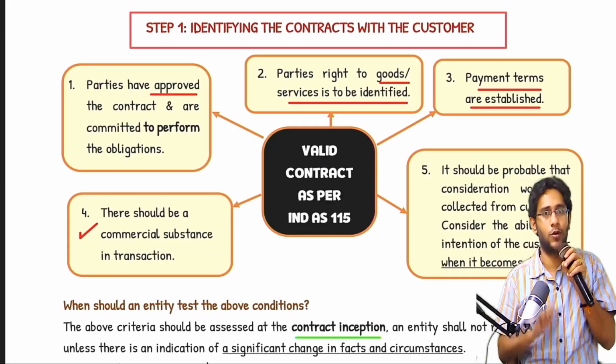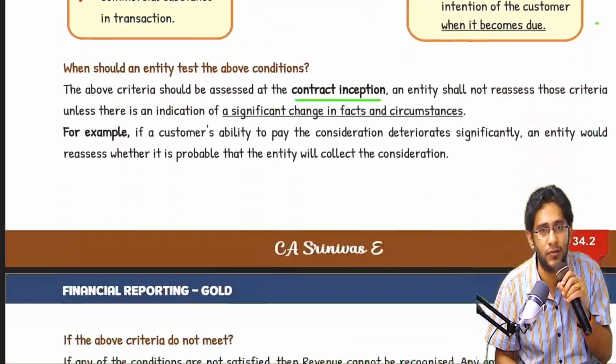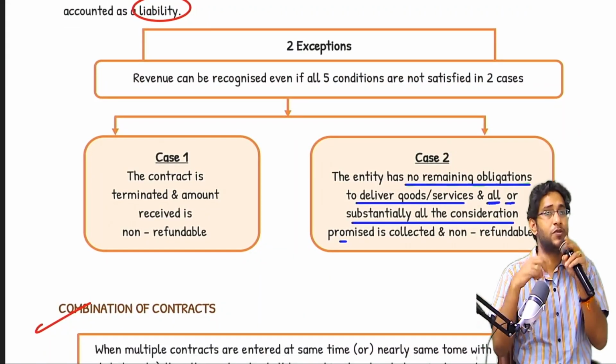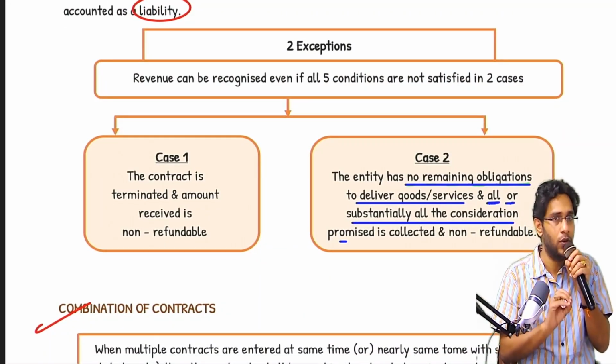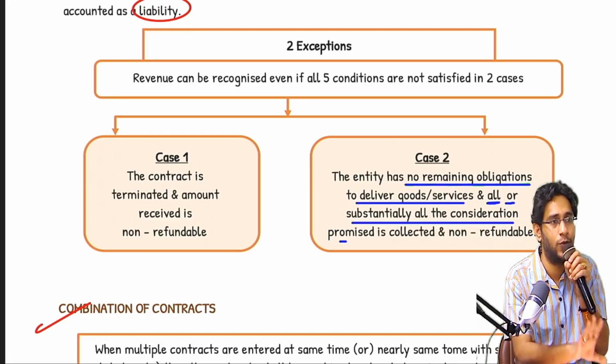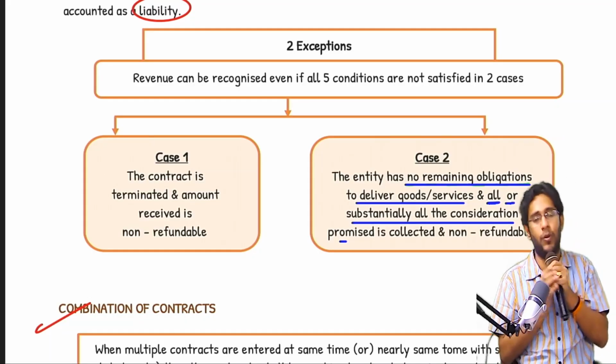Whenever we establish a rule, this fellow comes up with the exception again. There are 2 exceptions to this rule. What are the 2 exceptions? First of all, what is the meaning of exception? Even though conditions are not satisfied, still you will recognize it as revenue. 2 cases. Case number 1.